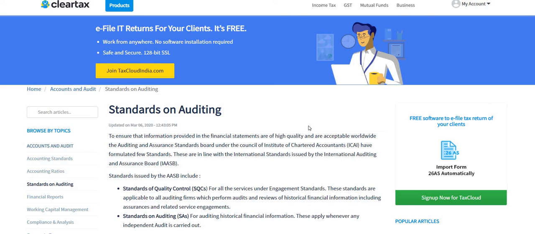Once the 200 series is done, I shall make you revise after each standard. Like if I take SA 200 tomorrow, suppose, we'll memorize the name for SA 200. When I take 210 next day, we'll revise SA 200's name and 210. The same thing we should follow for the coming 35 days. And eventually you will realize that you have ended up remembering all the 35 standards or 36 standards, whichever is applicable for your exam. Without trying to mug it, if you read it like this, you can easily remember the standards on auditing. Okay. And if you all want, I will make a video on how to mug the standards also, but I don't think it's necessary. By doing like this also, you can cover it simply.